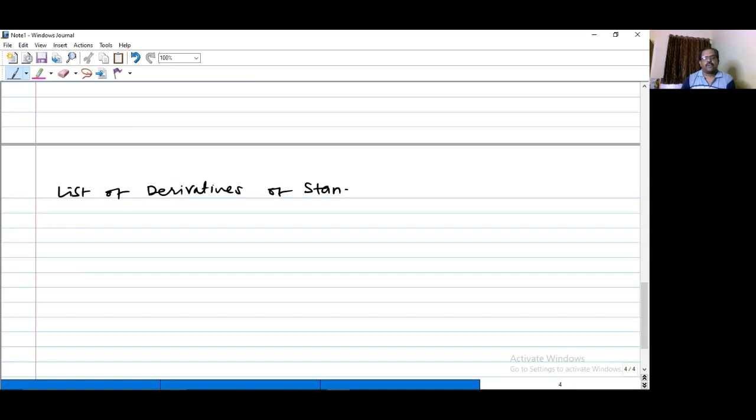So the derivatives of all standard functions can be obtained with the help of the first principle of derivative, just as we have seen before. Okay, so I will just list them all down. ये सभी फॉर्मूले बहुत इंपॉर्टेंट हैं, ये सभी फॉर्मूले आपको नोट करने हैं. Try to remember all these formulae while solving the examples.